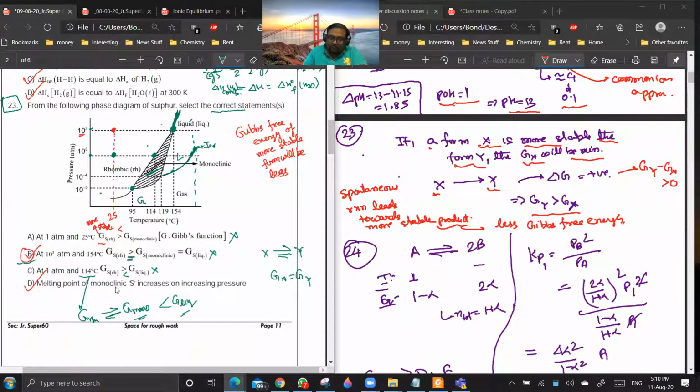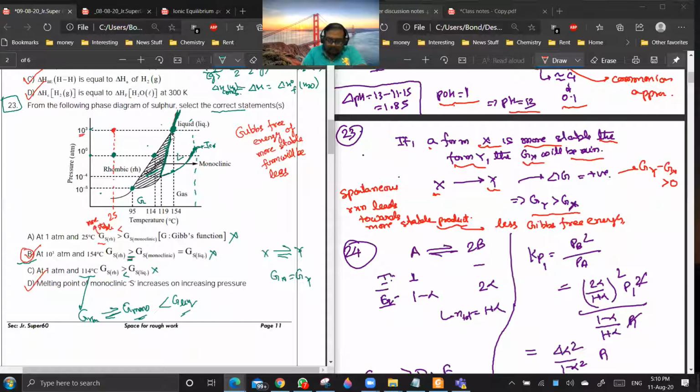Option D: melting point of monoclinic sulfur increases on increasing pressure. You see, the monoclinic sulfur line is this one, so the melting point curve will be this one, which is in contact with the liquid phase.